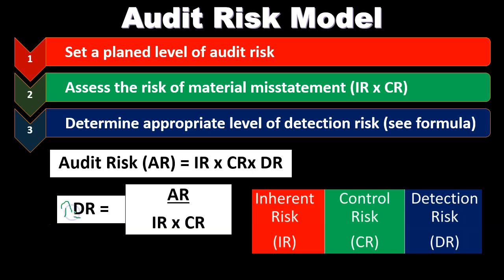Why would we want this to be high? Because if this is high, we're doing less work. If this is high, we're depending more on the fact that we're in a good environment or not a really risky type of environment, and we are saying that the controls are sound. The business we're working with has sound controls that are more likely to catch any kind of problems, and therefore we can set our detection risk higher, do less work, and still be okay within the audit process.